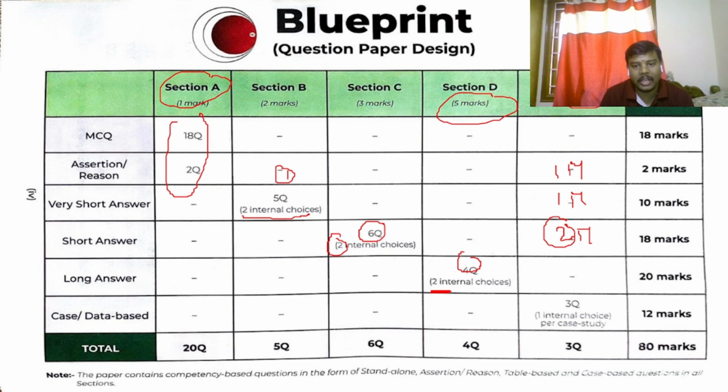In the third question, you have internal choice. So totally you are going to write 80 marks: MCQs of 20 marks, 5 questions of 2 marks for 10 marks, 6 questions of 3 marks, 4 questions of 5 marks, and section E of 12 marks.